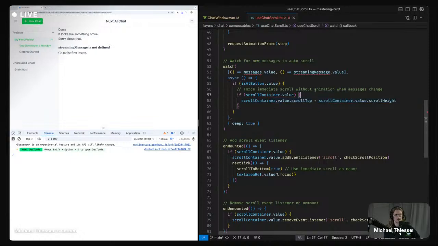So we don't do any fancy scrolling animation or anything. While the stream is happening, it basically pins the window to the bottom. That's what this does. So yeah.